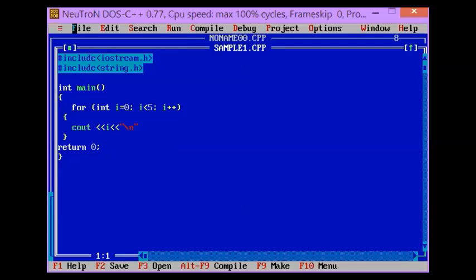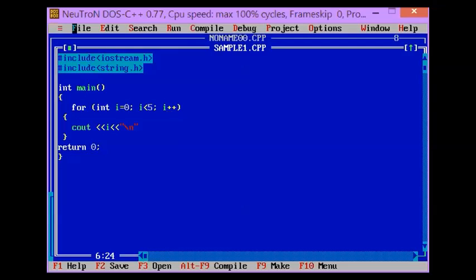So I have here include iostream, and then int main, and then the open curly brace. Then I have here the keyword for int i is equal to 0, i is less than 5, and i plus plus. I just copied the program from our slide.